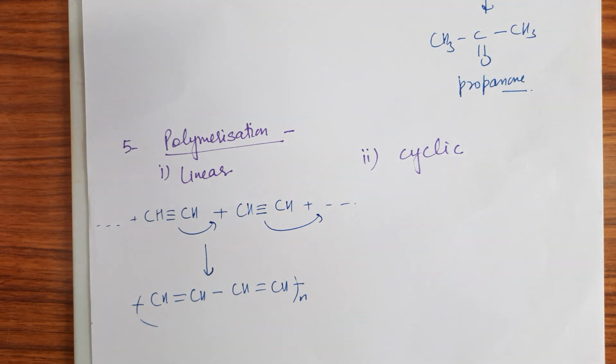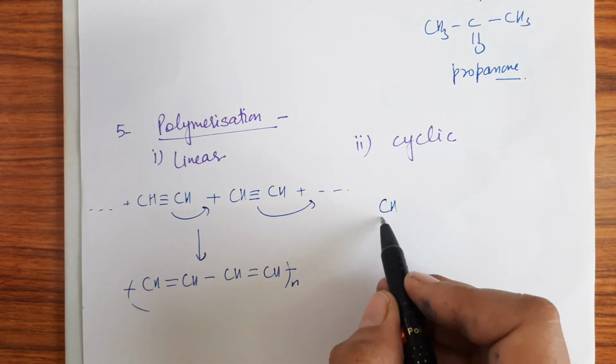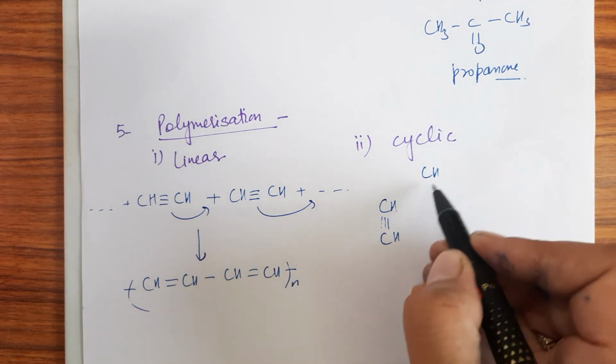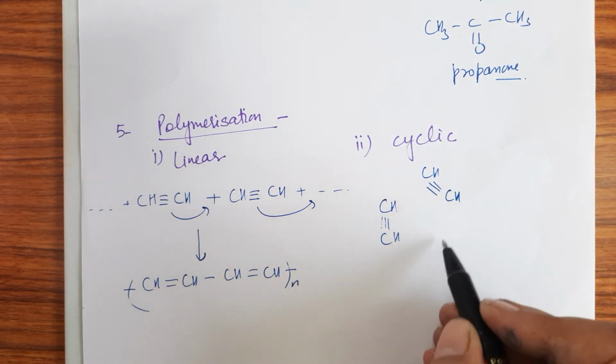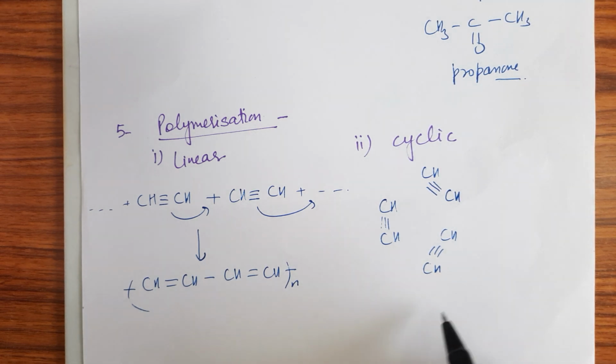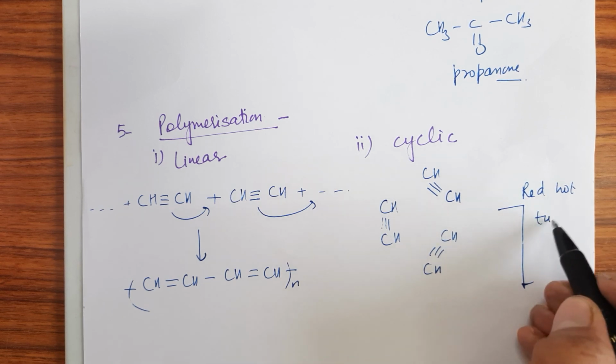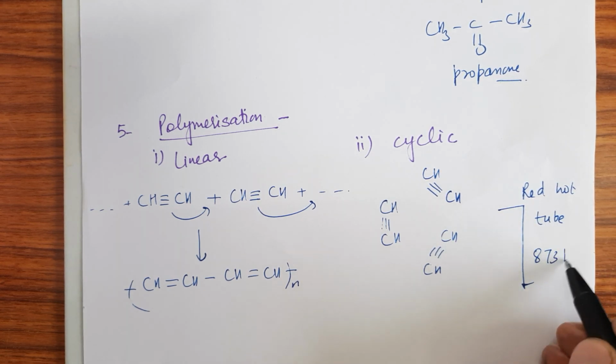Now in cyclic polymerization, the cyclic polymerization of ethyne is very important. If we take 3 molecules, only 3 molecules of ethyne, and we do the reaction in a red hot tube, red hot tube, that means the temperature is very high, 873 Kelvin.